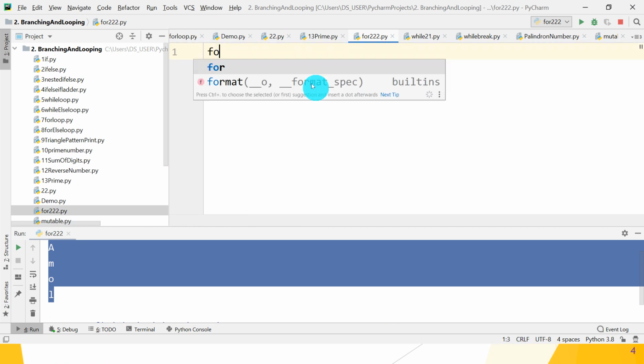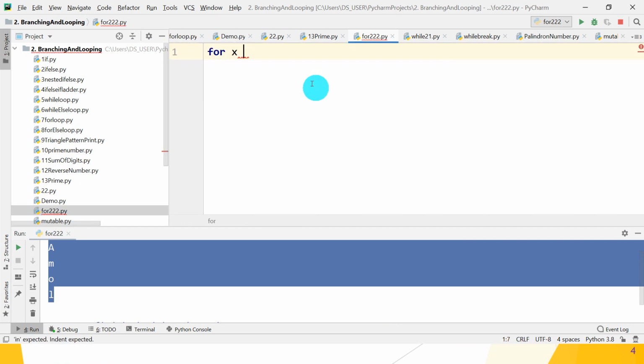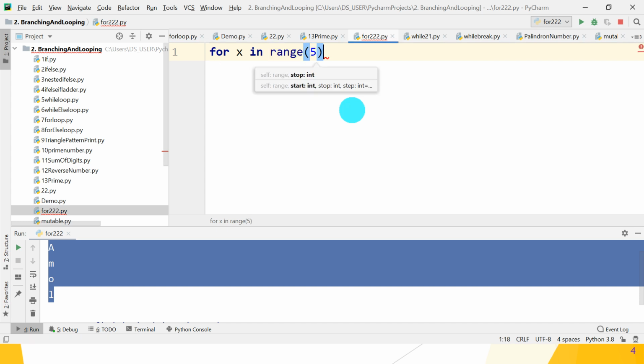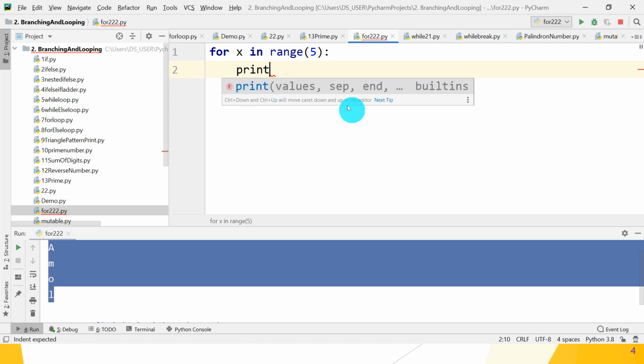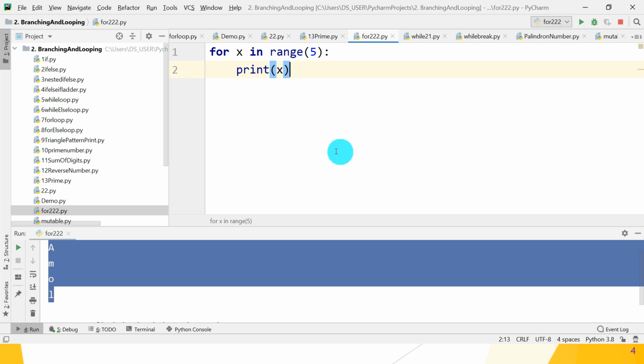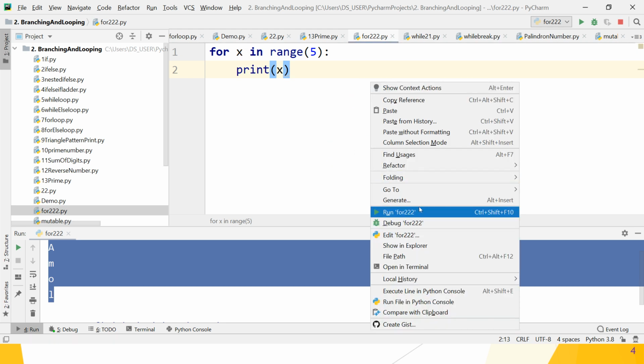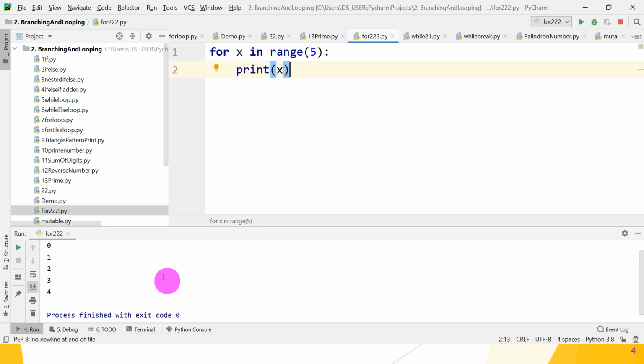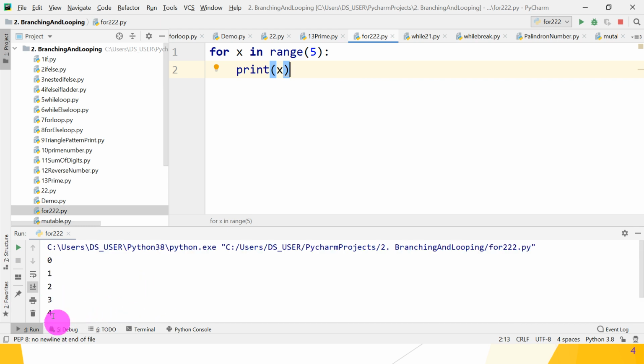For x in range, you can give any name, x in the range, you can give the range, suppose 5. Give a colon, then print. What do you have to print? The value in x we want to print. Check whether it works or not. Yes, it works. What is the output? 0 to 4, that is the output. 5 does not get displayed because range starts from 0 by default and is incremented by 1.